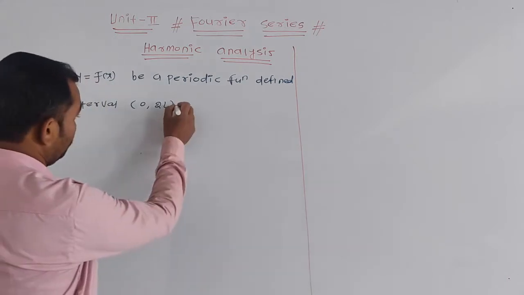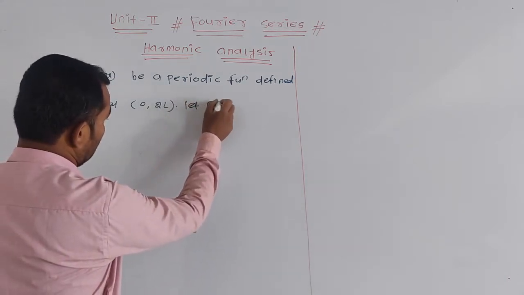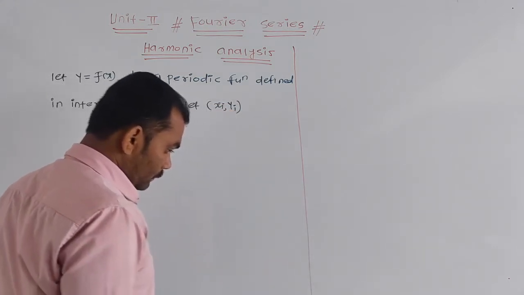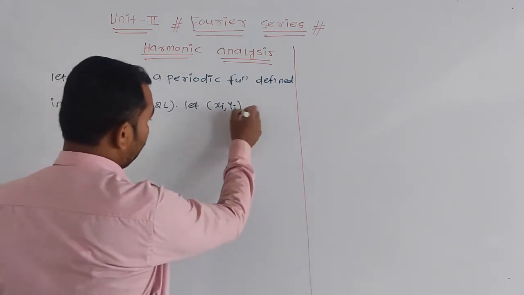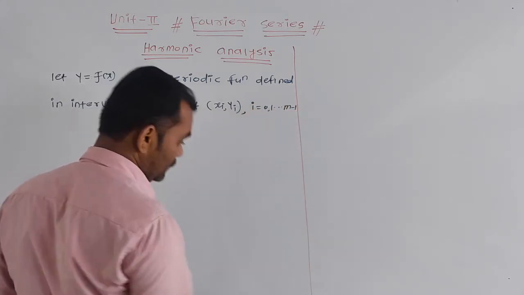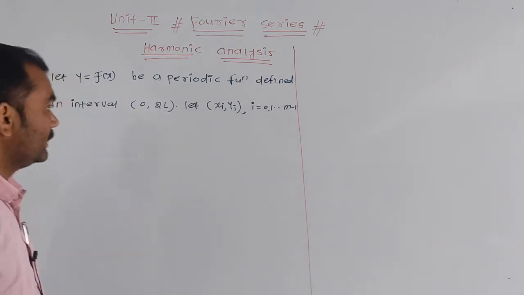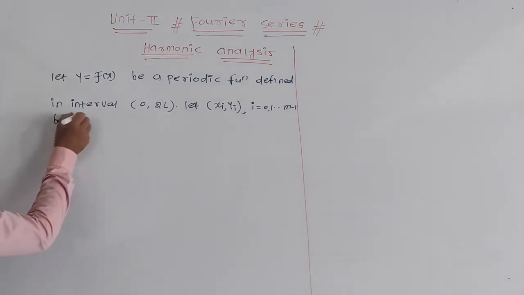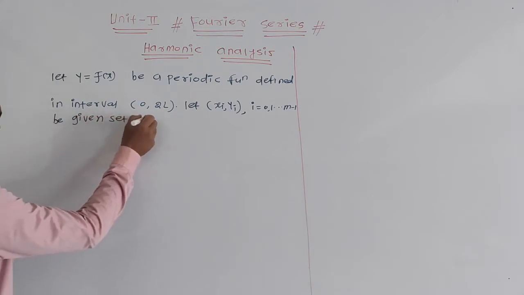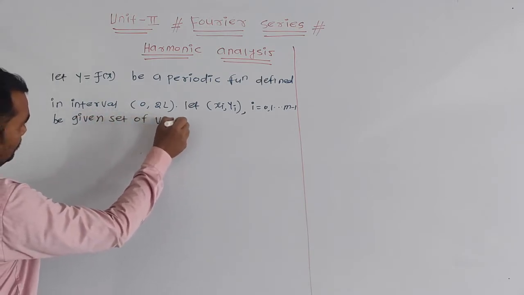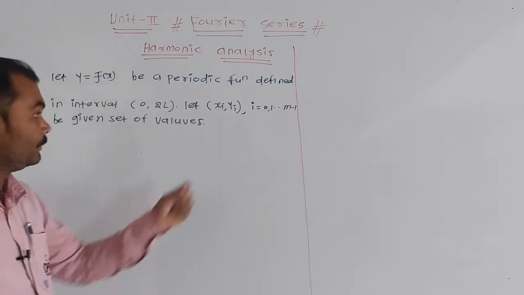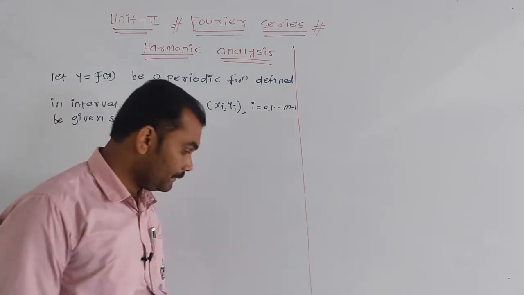Let (xi, yi), i from 0, 1, ..., m minus 1, be the given set of values. These are the values in the given set, that is the ordered pairs xi, yi.